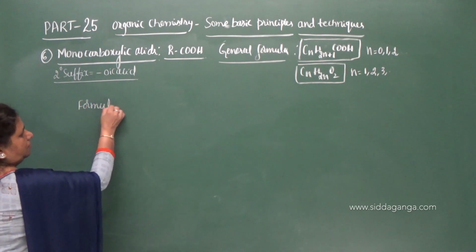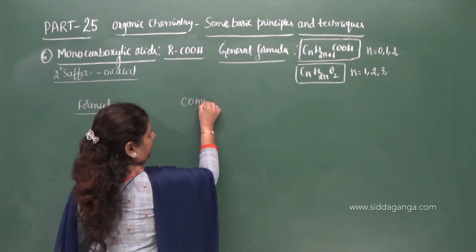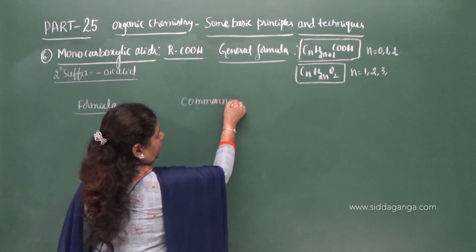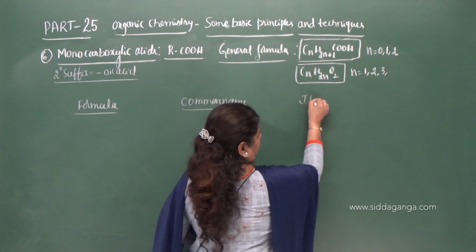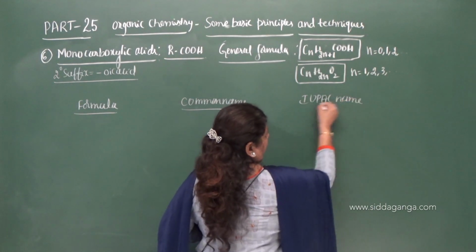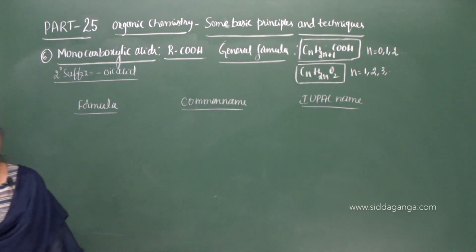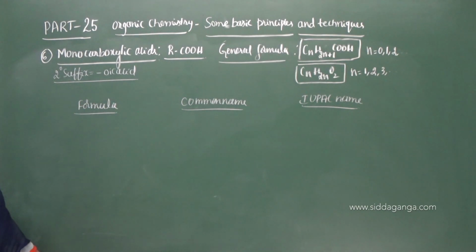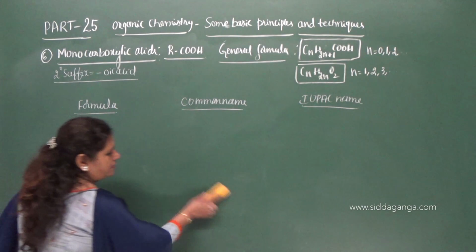Formula, then common name, and IUPAC name. So as I said, common names are derived on the basis of source. So let us move on to the examples for the carboxylic acid series.